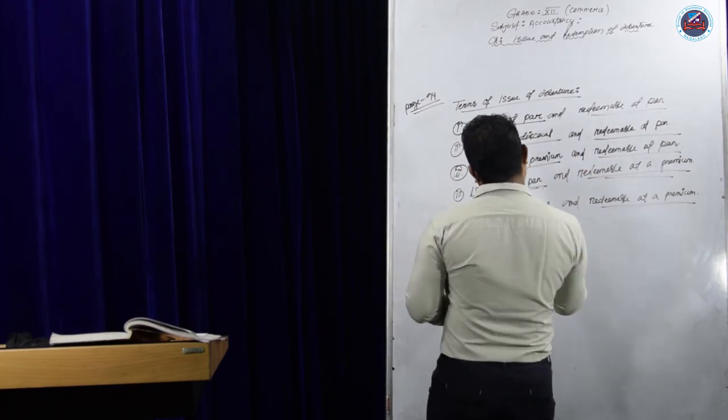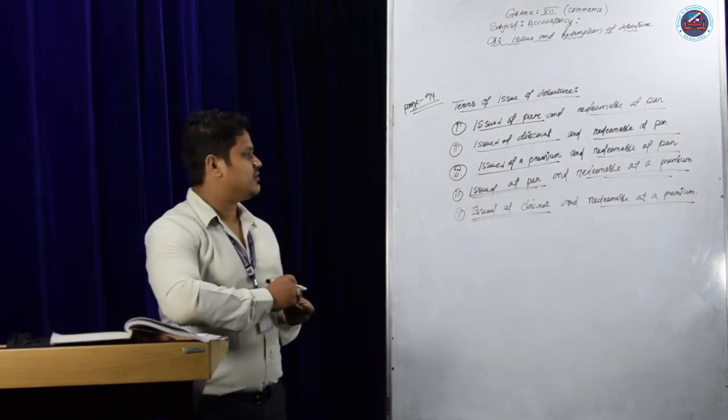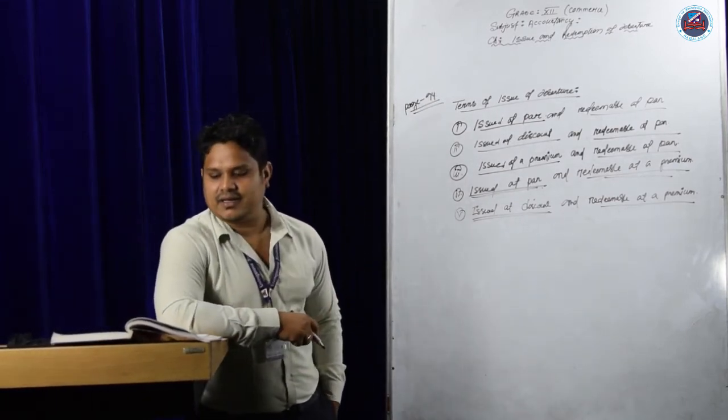Next, number 5: issued at a discount and redeemable at a premium.